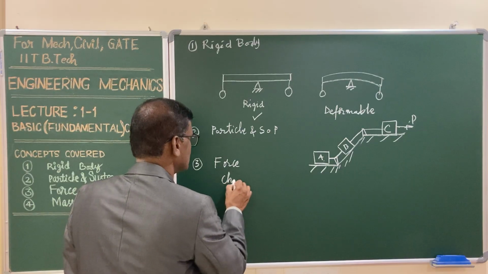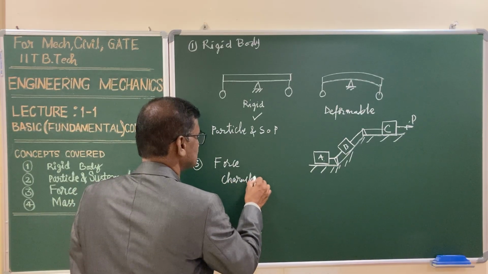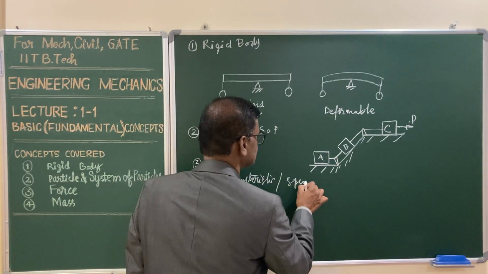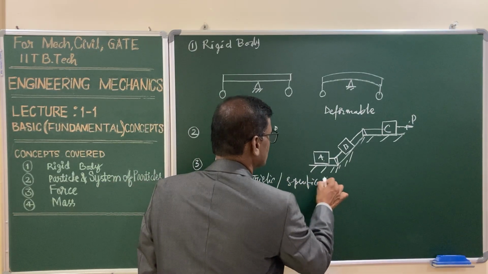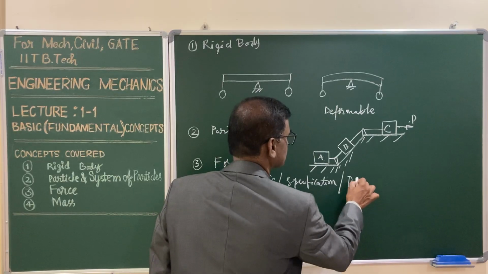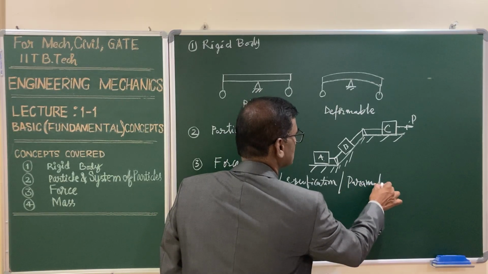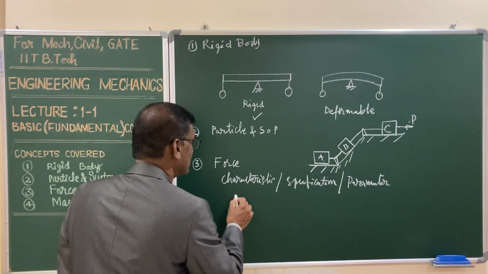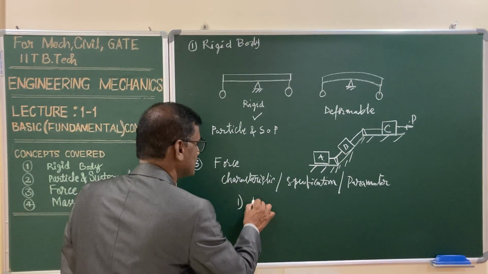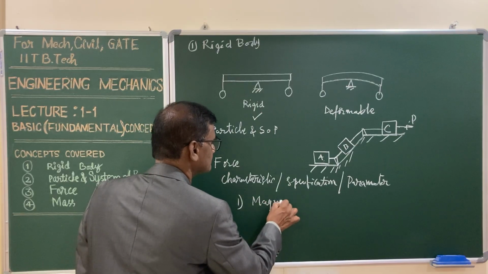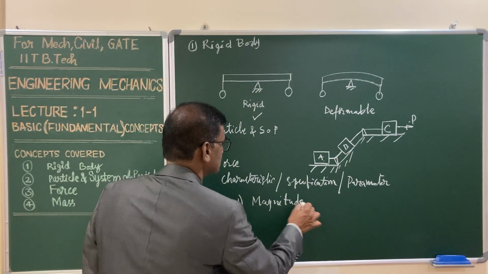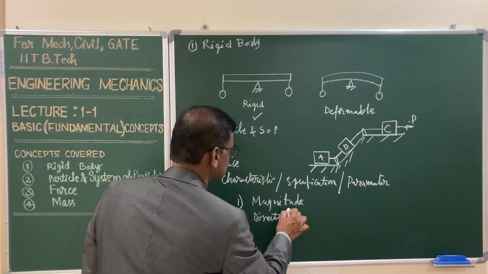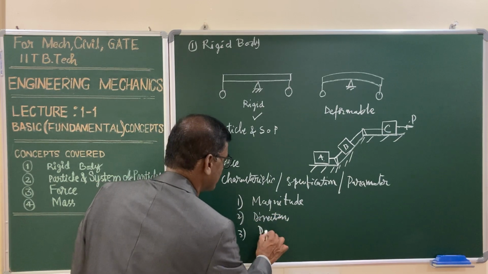You can call them characteristics, specifications, or parameters. All these are the names. So you have to specify completely: first, the magnitude of the force, second, the direction, and third, the point of application of that particular force.